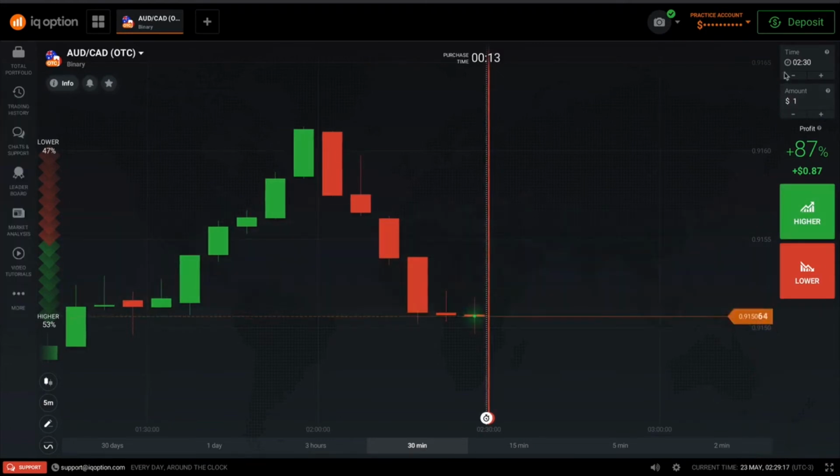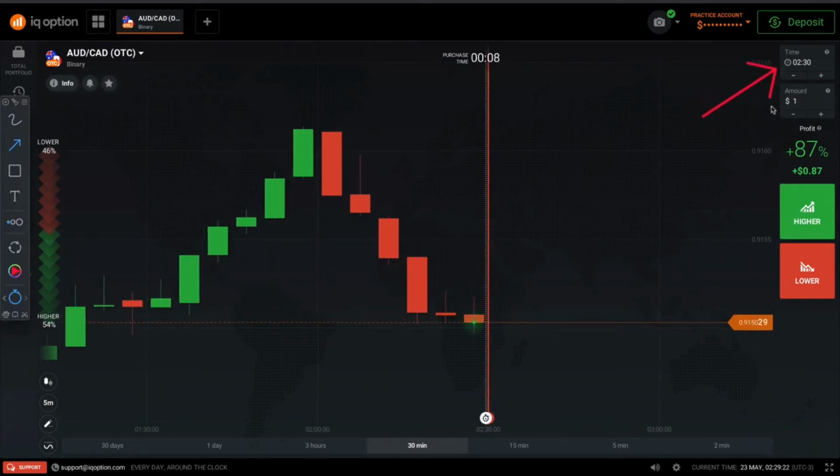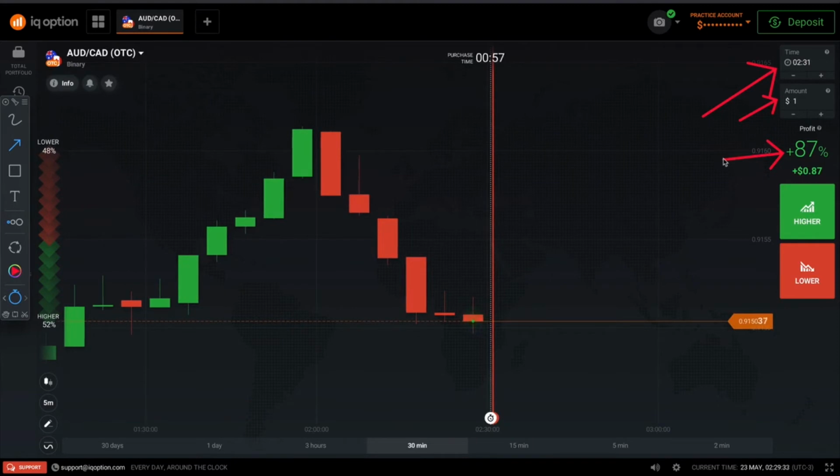Okay, then this is basically the expiration clock that we're going to set up, the amount that we're going to use, the payout. We do not recommend you take a signal if the payout is lower than 80%, because if you have to do martingale, it's not going to add up. So make sure that's above 80%. All these things are aligned so you can take the trade.